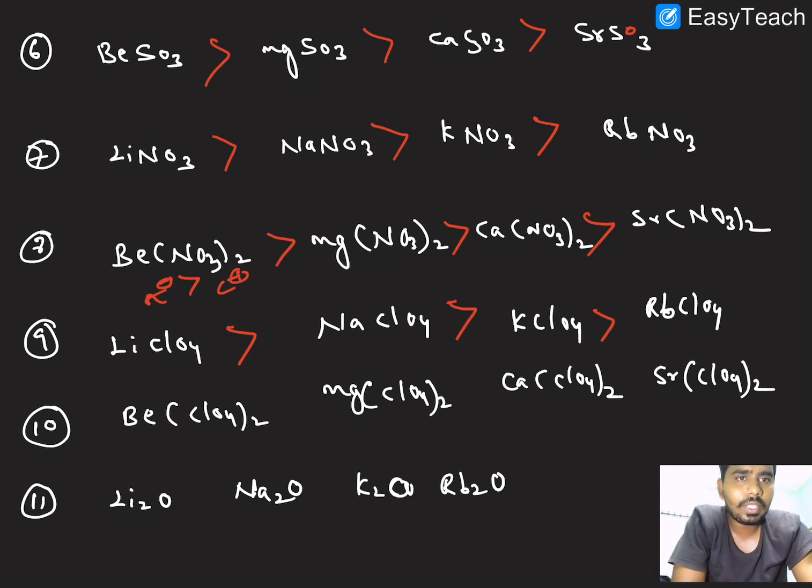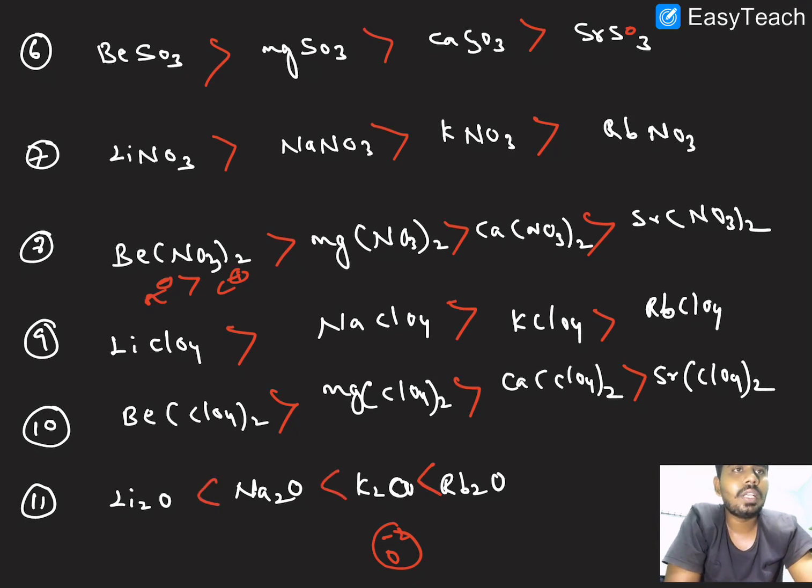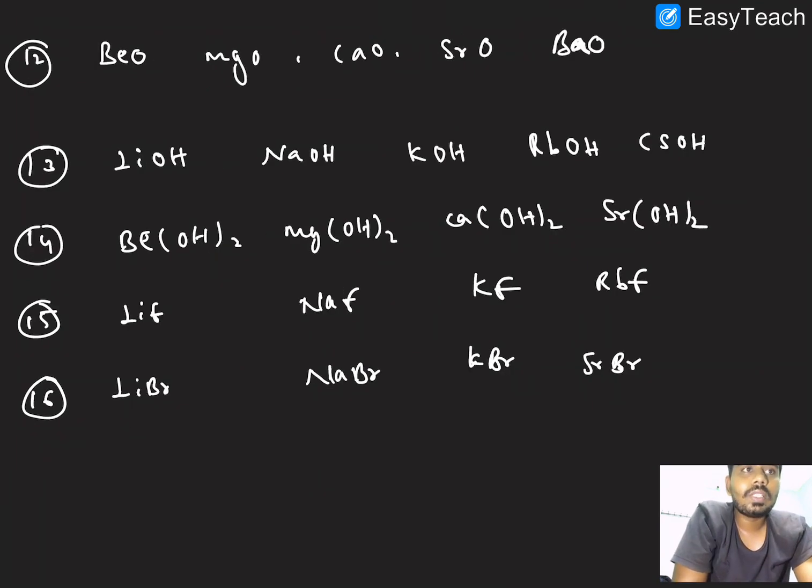And next one, here also the anion is more compared to cation. We have to take hydration energy. Right, next one, here this is O minus 2, so we have to take lattice energy. Which is having more radius will have less lattice energy. So less lattice energy means more solubility. So this is the order of solubility. Right, a few more examples we will see in the next slide.